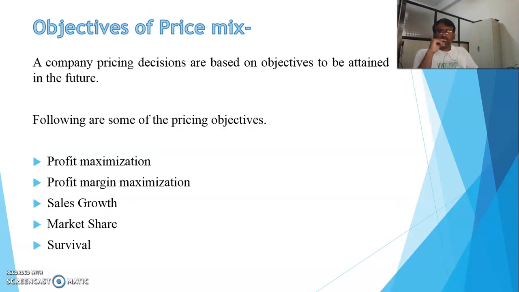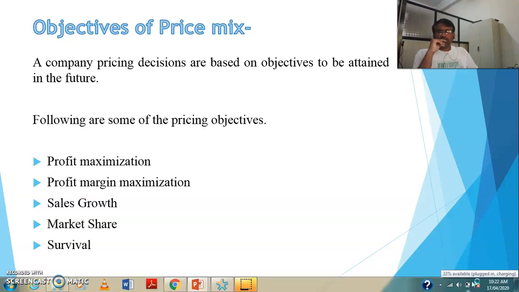Now we should set the objectives of the price mix, and that is very important. Whenever we set the objectives of the price mix, the company or the organization has to think about its future, and depending on the future only, they have to set the objectives.